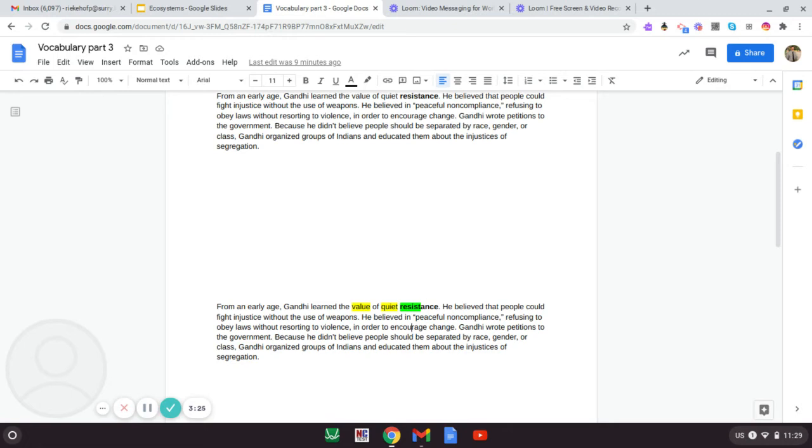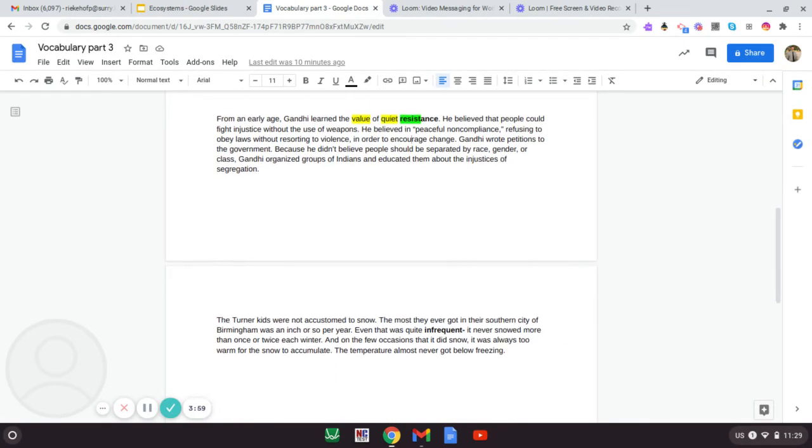And I know if you resist something, you don't really want to do it. You're going to try not to do it or refuse to do it. So when I look inside the word, that helped me understand, okay, quiet resistance, meaning he didn't want to do something, and he did it quietly. So I checked if it was an action, a thing, or a description. Then I figured out if it was positive or negative, and then I had a clue inside of the word.